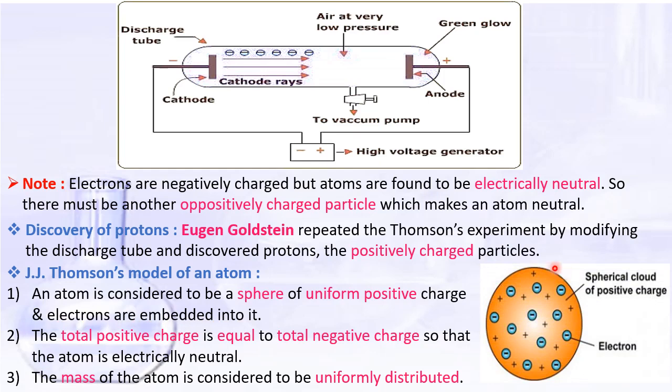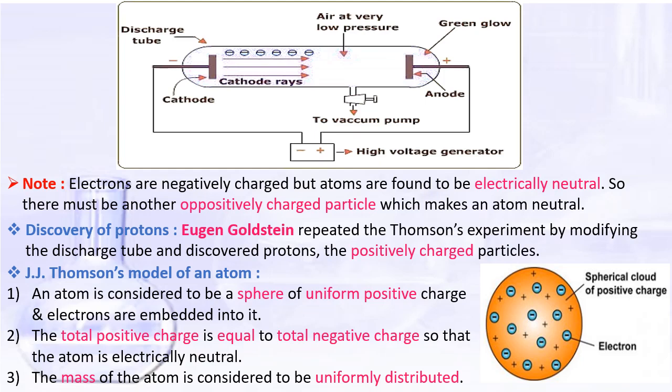The atom is considered as a positively charged sphere. Inside it, electrons are embedded. That means the whole sphere is made up of positively charged protons and electrons are inside it. The total positive charge is equal to the total negative charge. That means the number of electrons is equal to the number of protons, so the atom is electrically neutral. And third, the mass of the atom is considered to be uniformly distributed.